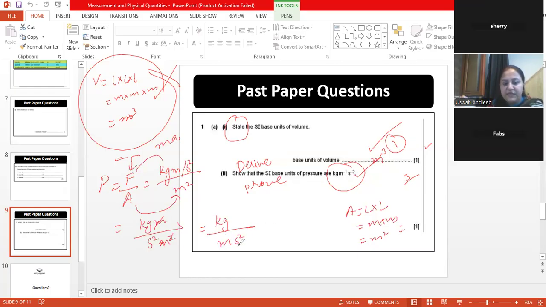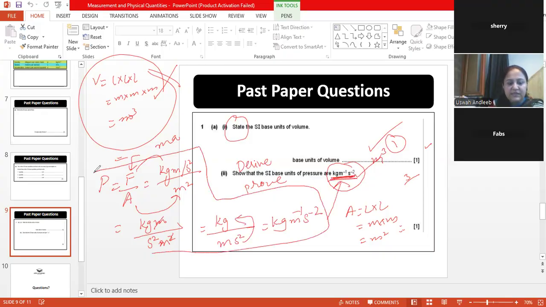So I can move these 2 upwards. The power of m is now 1, and when it comes up it becomes -1. Whenever you take any power from the denominator to the numerator, it changes sign. Minus goes to positive, positive goes to negative. So it's meter -1 and then this s square becomes s -2. Look, I have proved it. This is the thing that he was requiring me to prove. So only this thing is required. It's a 1 mark question and this is the answer.